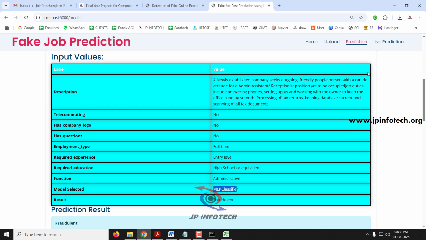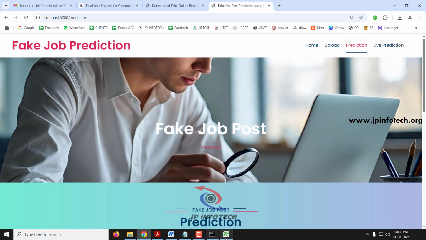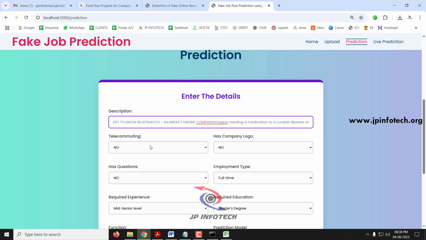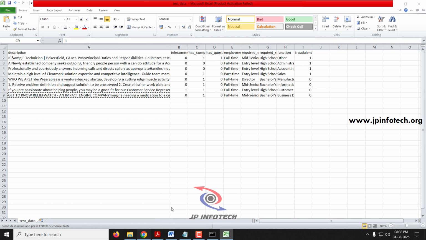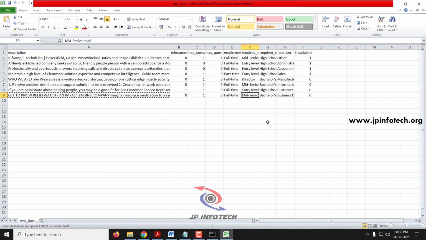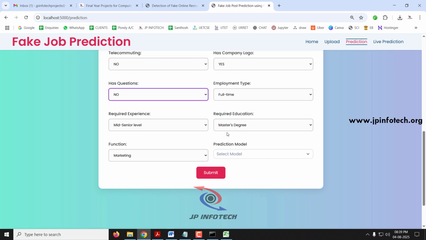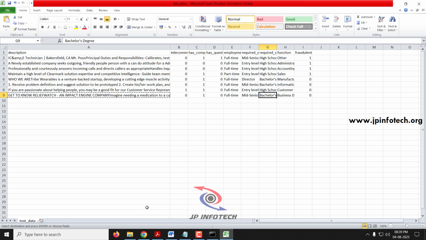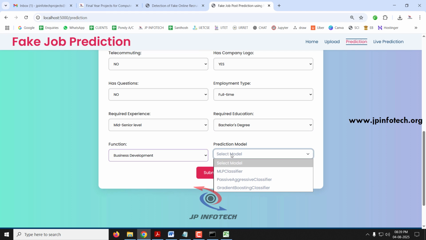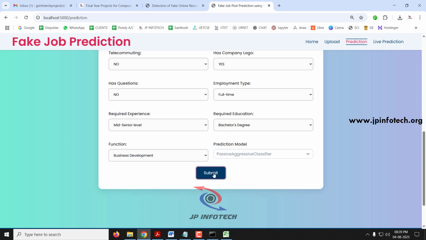So now let me show you with the other case. Just click the prediction menu again. This time I'll select this value for the description, and it has company logo yes, has questions no, employment type full time, required experience mid-senior level, required education bachelor's degree, function is business development, and this time I'll select the passive aggressive classifier and click submit.